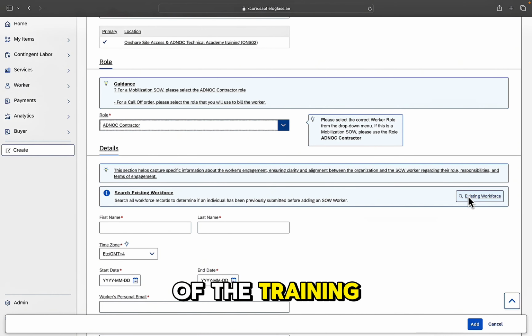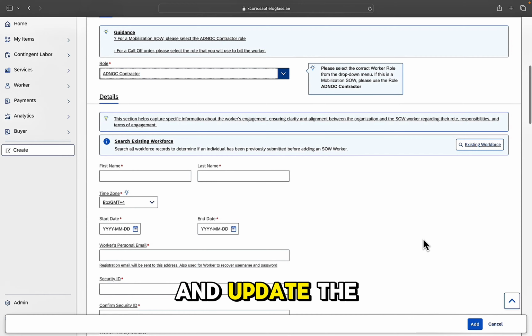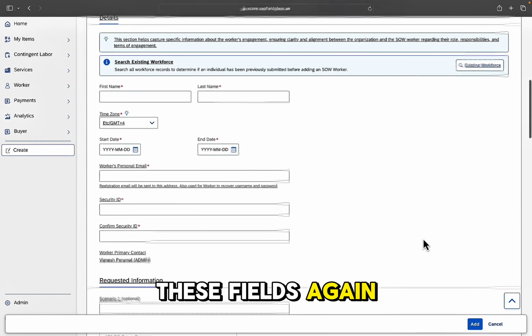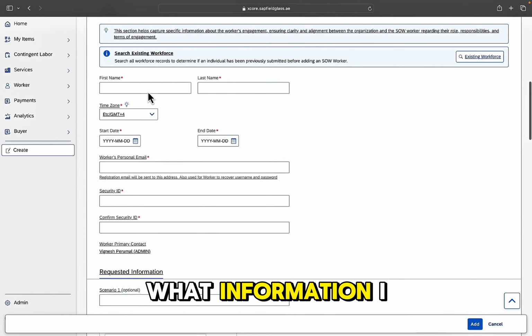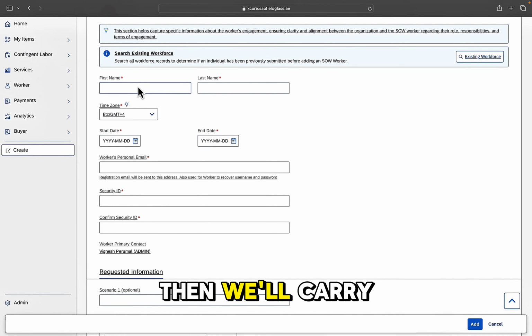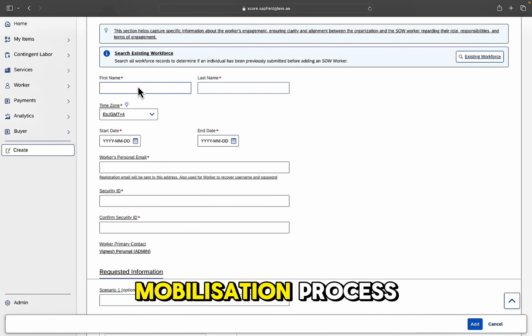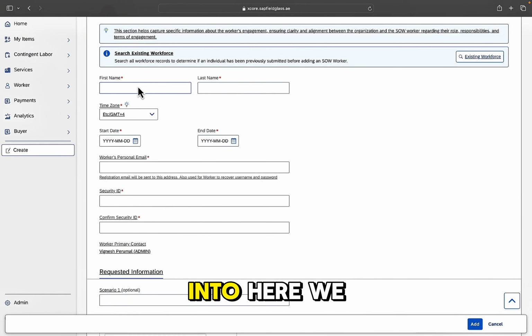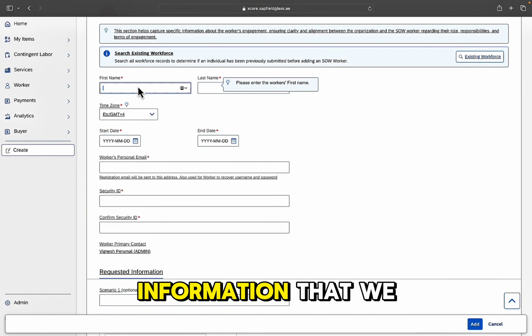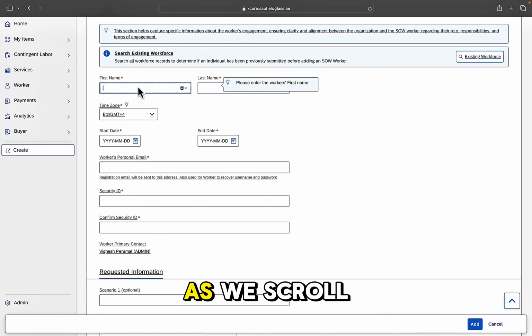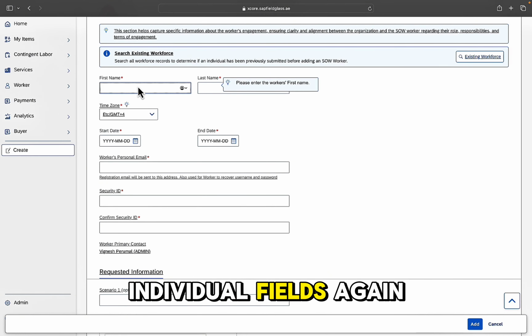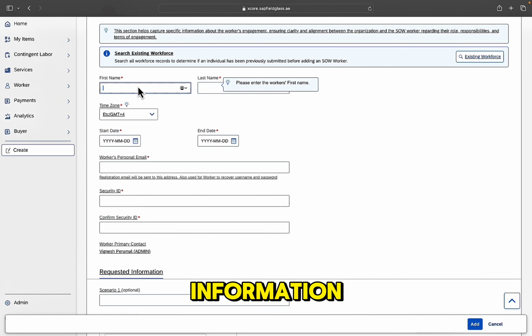For the purpose of the training, I'm going to take you through the steps where we need to complete these different fields, and update the information accordingly. If I click into each of these fields again, you'll see a pop-up that tells me what information I need to populate. Then we'll carry on through, ensuring that we've completed all the necessary steps to add this worker's profile, and start that mobilization process. As I click into here, we get a pop-up telling us the information that we need to complete. As we scroll down through these individual fields, again, we get further information.